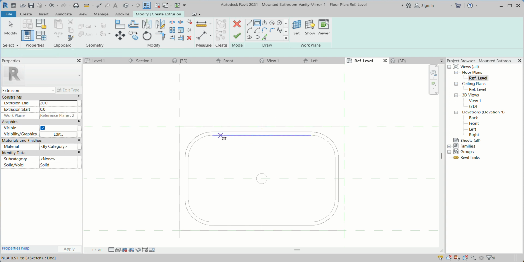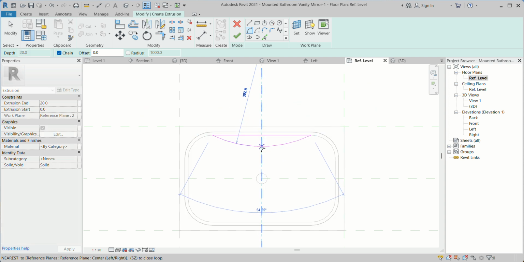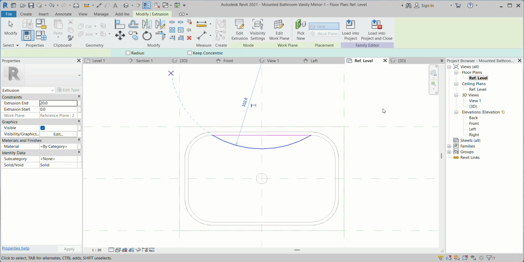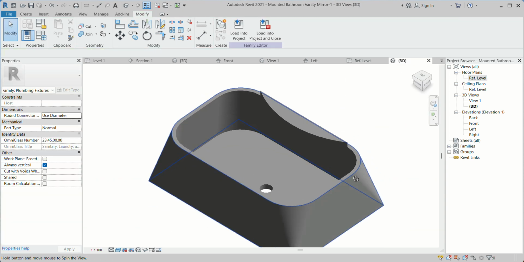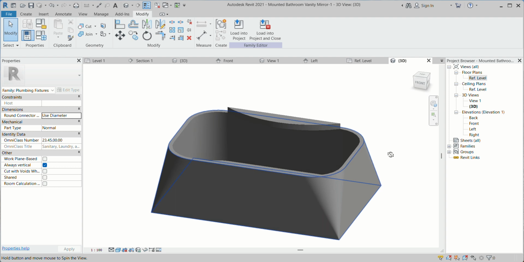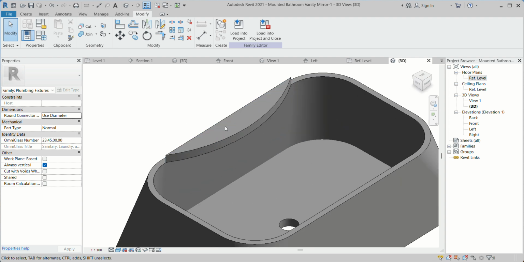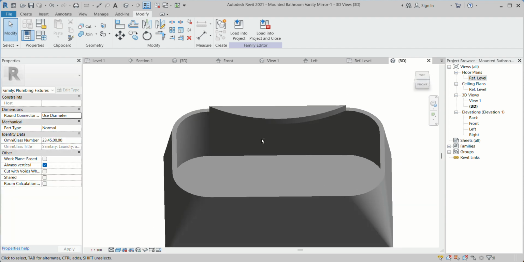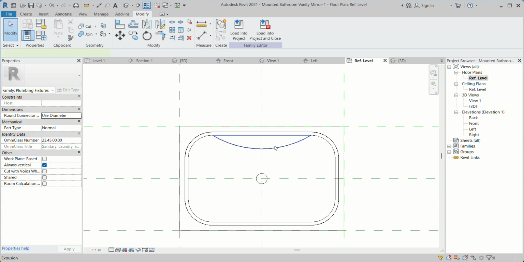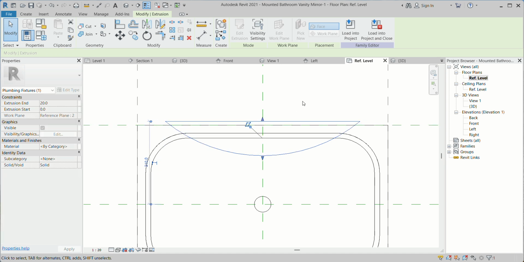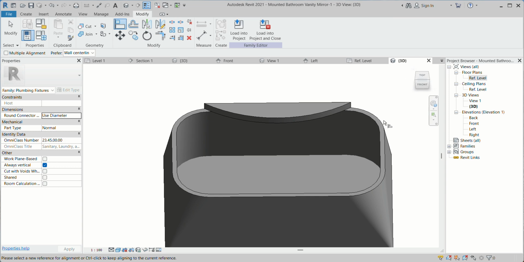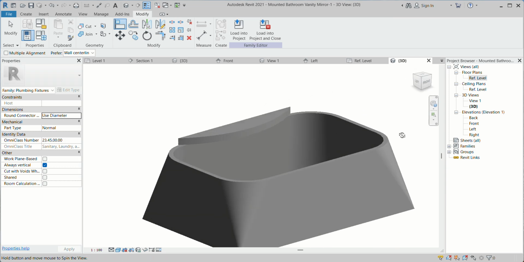I just create it like this. So here I can create some additional things here. Again, I can apply here. Now it's okay. So I created it like this.